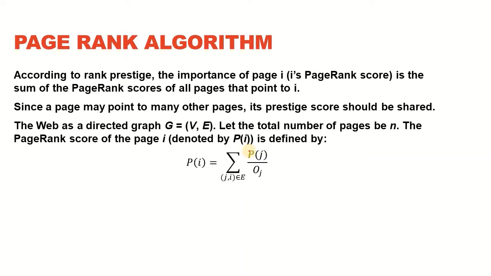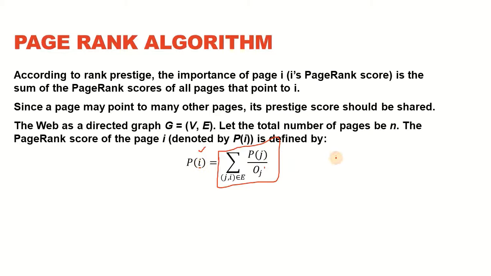Now this is the algorithm that was originally proposed for calculating the PageRank or the prestige of a page or a resource on the World Wide Web. Considering a graph to have vertices and edges, the prestige of any page I is equal to the prestige of all the pages that are pointing towards I, that is, having their outlinks directed towards I, divided by the total number of outlinks that they have. So if we calculate this, it's going to give us a prestige value for the node I, and the process is going to be repeated for all the nodes.